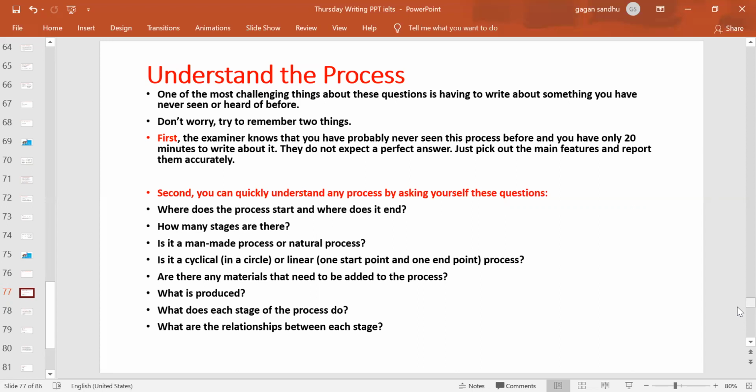How many people are doing part-time in the male category and how many in the female category, and how many for full-time males and how many for full-time females. That's it. That information remains with you, and you add it into your description. And think about how, picking up the main information, you can write it in 150 words, because that's the target we have to achieve. We cannot write fewer words, we cannot write more words. Both ways we will lose marks, right?